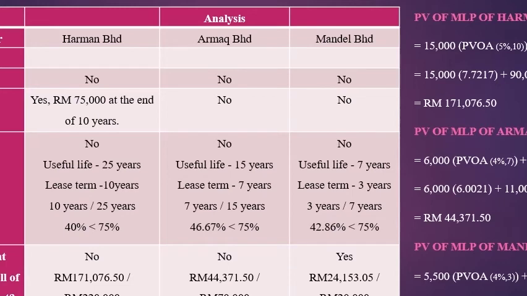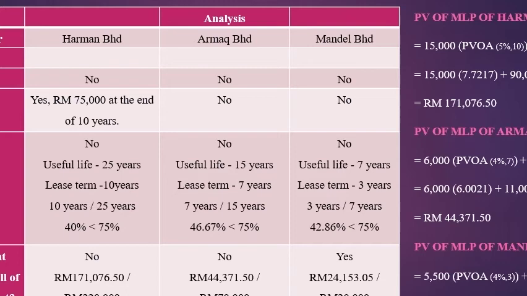So now let's see whether the present value of minimum lease payment equals at least substantially all of the fair value of the leased asset. It is no for Harman Berhad because when we calculate we get 78%, which is less than 90%. It is no for Armak Berhad too because we get 63%, which is also less than 90%.